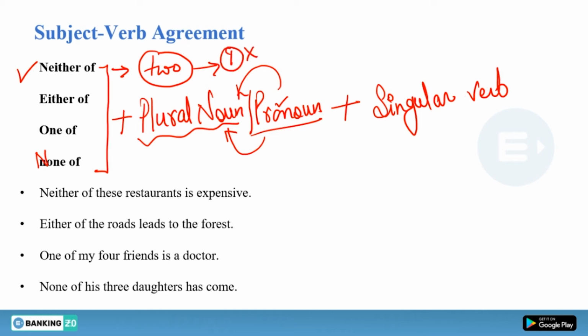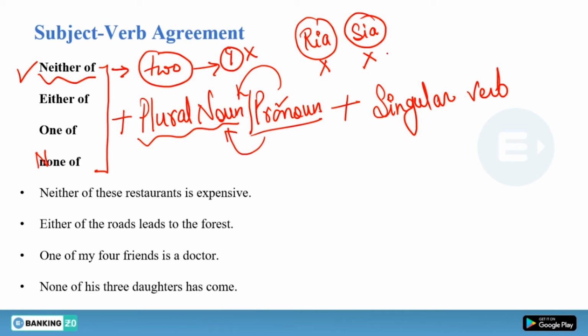Suppose there are two persons, two girls, Ria and Sia, and you are saying I don't like Ria and I don't like Sia. That means you want neither of them. You are declining these two. That is why you have to use neither of.